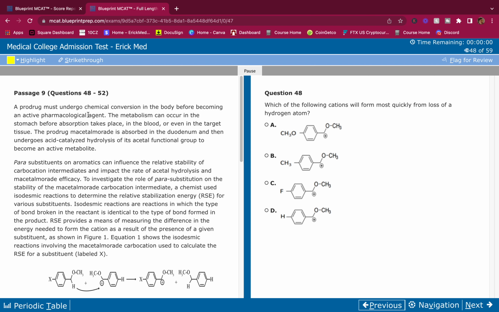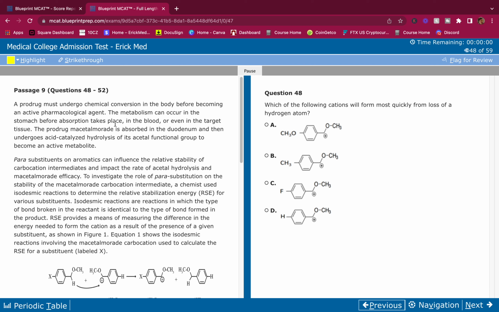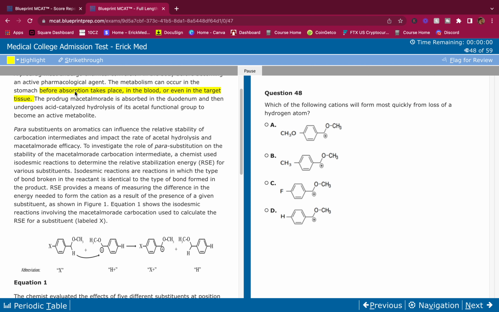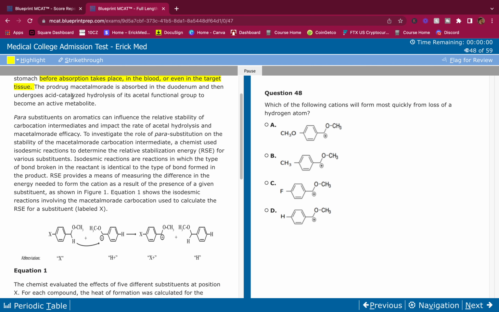A prodrug must undergo chemical conversion in the body before becoming an active pharmacological agent. The metabolism can occur in the stomach before absorption takes place in the blood or even in the target tissue. Okay, so I'm going to highlight this where metabolism can take place: blood, stomach, target tissue. Cool. The prodrug acetaldehyde, I think I said that right, is absorbed in the duodenum and then undergoes acid catalyzed hydrolysis of its acetyl functional group to become an active metabolite. Okay, I'm going to highlight acid catalyzed hydrolysis because I know that from my content review.